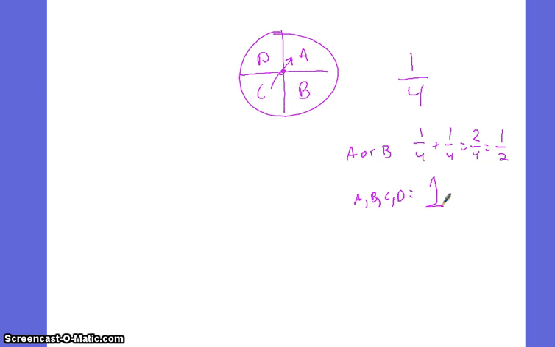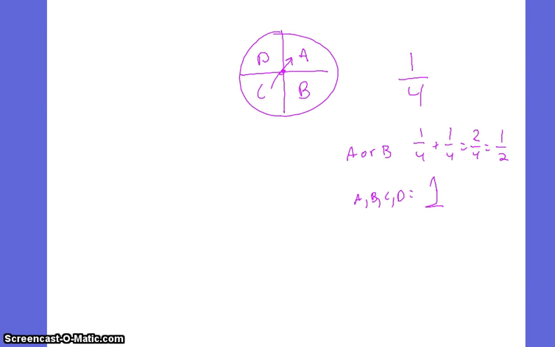Probability is expressed as a fraction, decimal, or percent. We often use the word chance when expressing probability in percent form. So usually when we talk about chance, we refer to a percentage. If I go back to the spinner from example 1, what is the chance that it's going to stop in sector A? Well, 1/4 is also 25%, right?